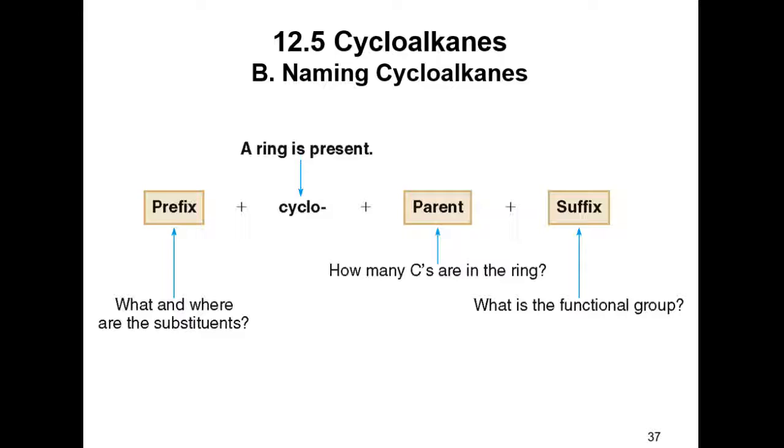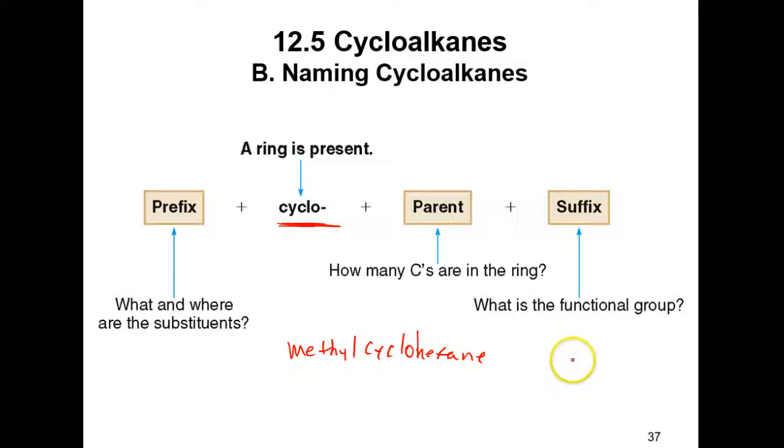So how do you name this? Exactly the same way, but you don't forget the cyclo. All right? So it's still an alkane, but it's like methylcyclohexane. What do you think? Here, I'm going to write this down. Methyl, and I think we go over this, but I think you guys can already do this. Cyclohexane. Why don't you draw what you think this looks like? I'll give you about 5 seconds.